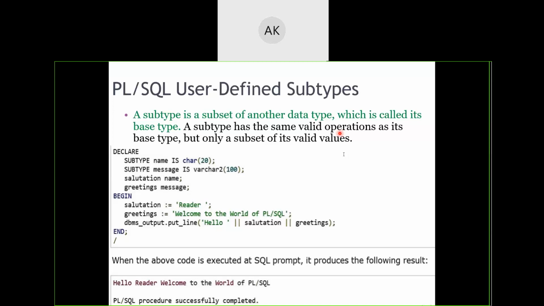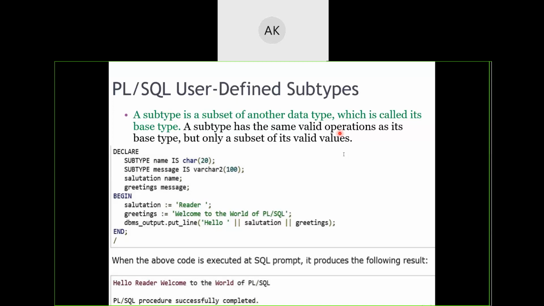So it allows to concentrate any changes to the data types in one location. Okay. Anyone else? No. Both the answers are wrong.